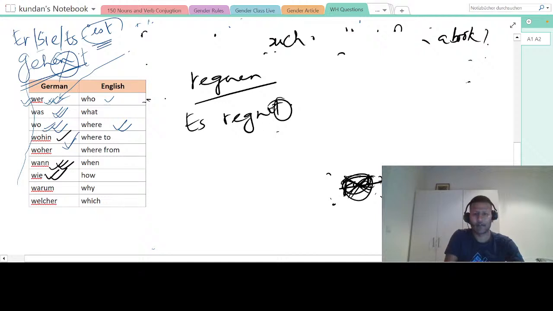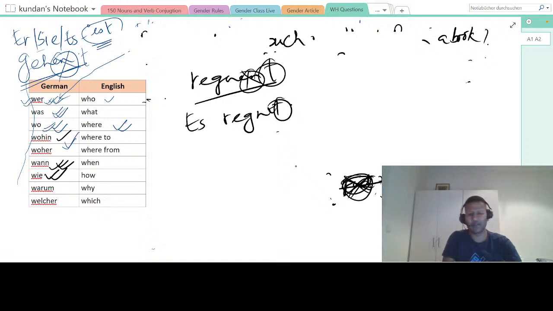You have to remove the en and put te. Regnet. But if te is there, then you have to keep that in mind. "Wie war das Wetter" is not correct for how is the weather today. If you're talking about today, I would prefer ist. If you ask about yesterday, then maybe war is a better option.